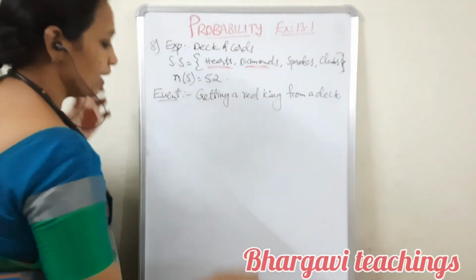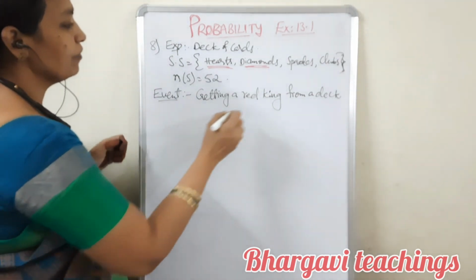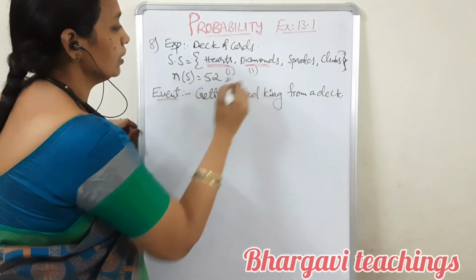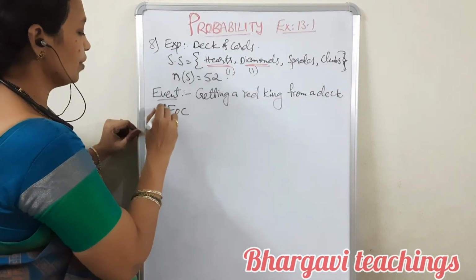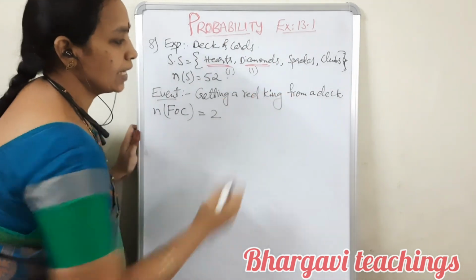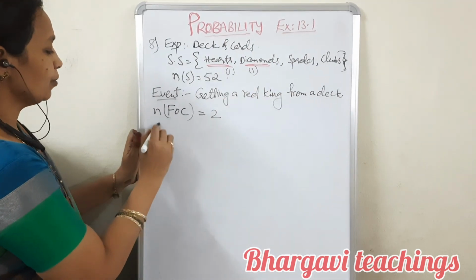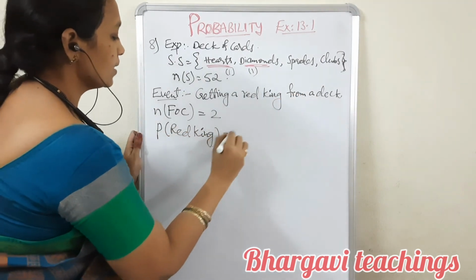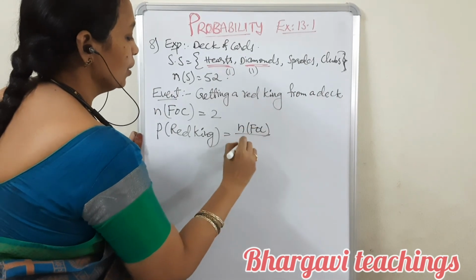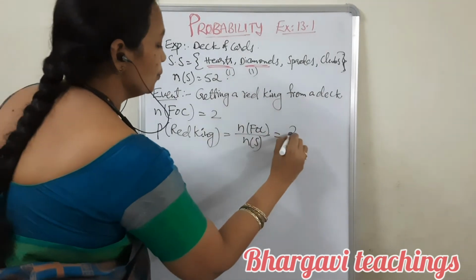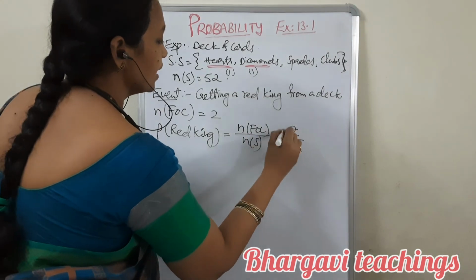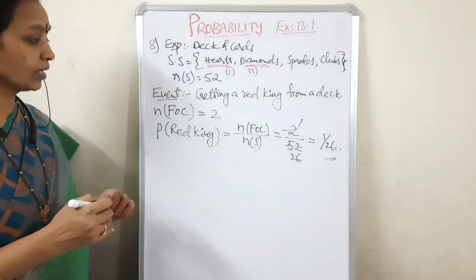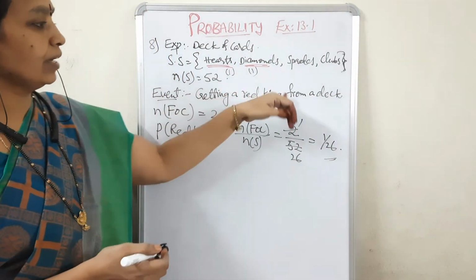Getting a red king: every suit contains one king, so the red suits, one here and one here, give the number of favorable outcomes as 2. Then the probability of getting a red king from the deck is number of favorable outcomes by total number of possible outcomes. So 2 by 52 is nothing but 1 by 26. 1 by 26 is the probability of getting a red king from the deck of cards.